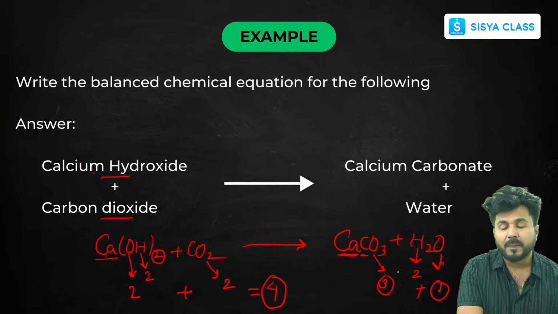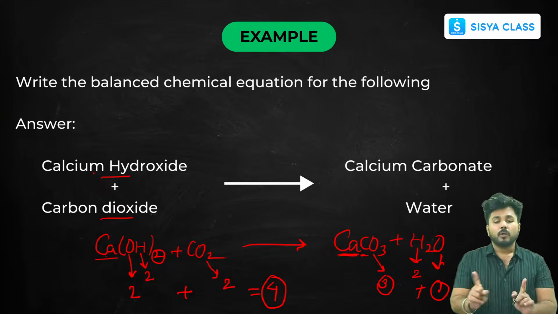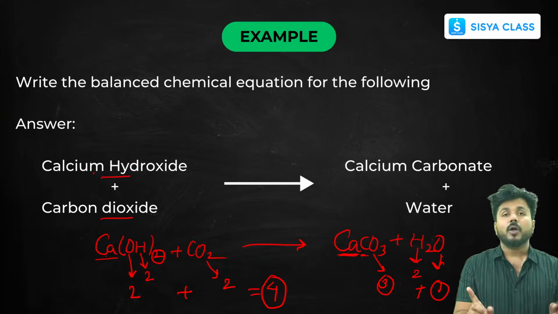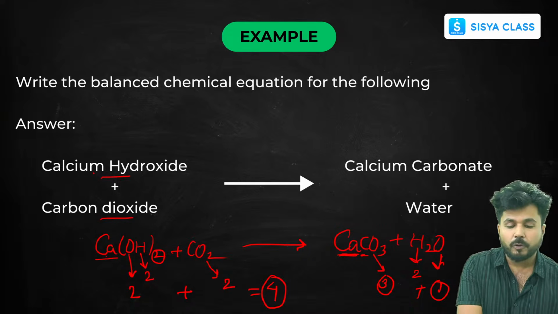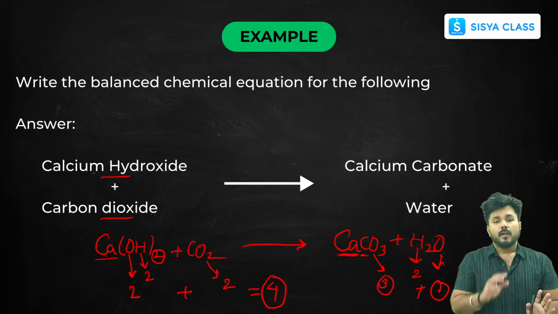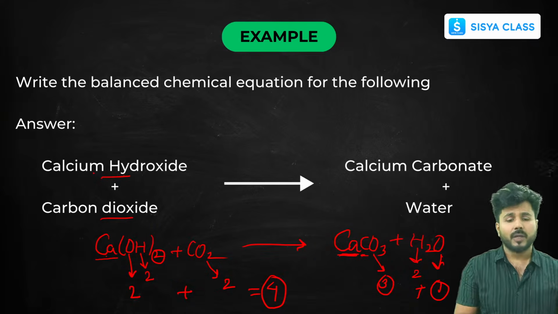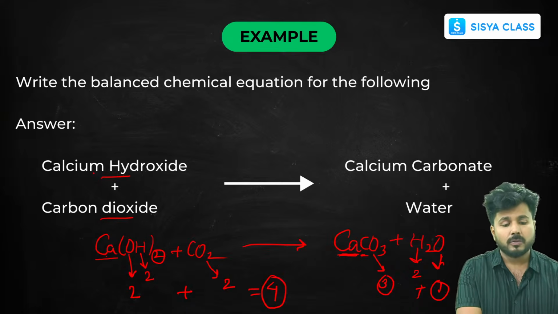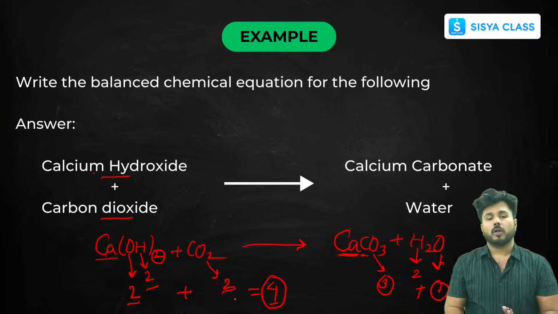So if atoms are present in different compounds, you have to add the total atoms on the reactant side and add the total atoms on the product side. Then you can observe whether the reaction is balanced or not. So oxygen is also 4, and likewise you can see that this reaction is already balanced. To check whether a reaction is balanced or not, we don't have to form a table. We can just check by putting the number of atoms using arrows and observing whether it is the same or not.